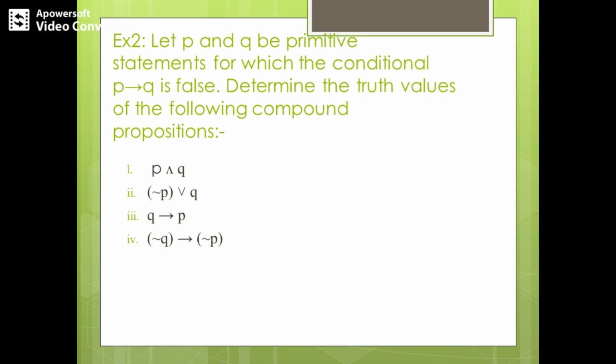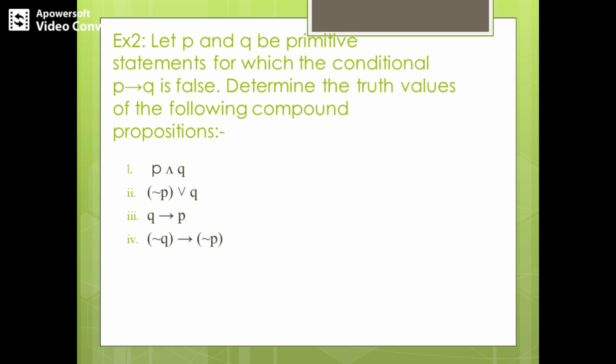So coming to the second sub question, we have negation P or Q. That is, negation P is what? P truth value is true, so negation P is false. Or Q truth value is already false, right? So false or false will be false. So the answer for the second sub question is false.